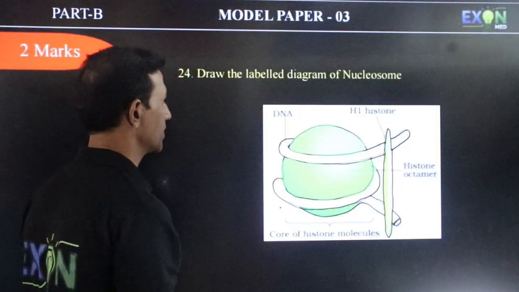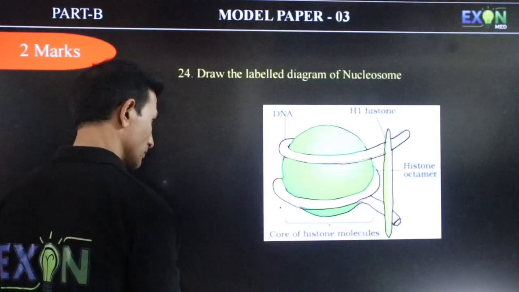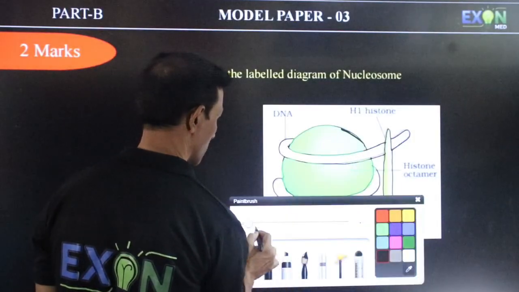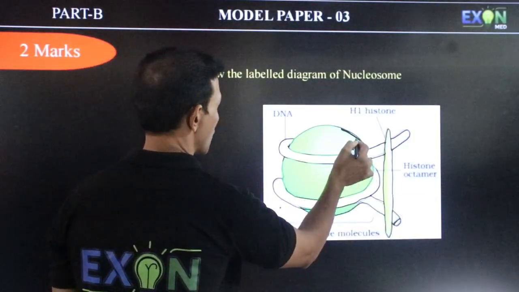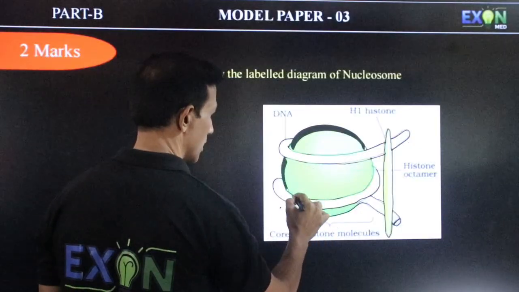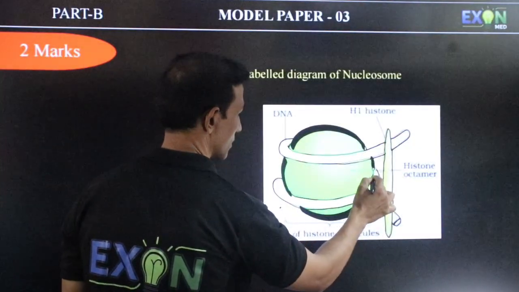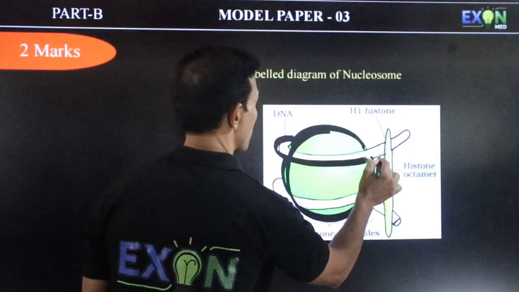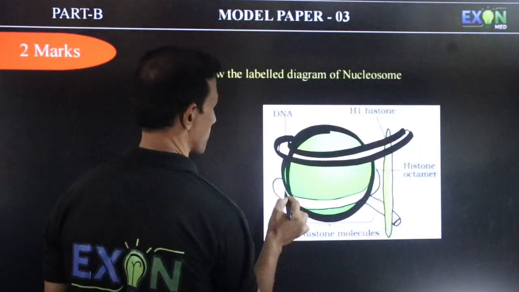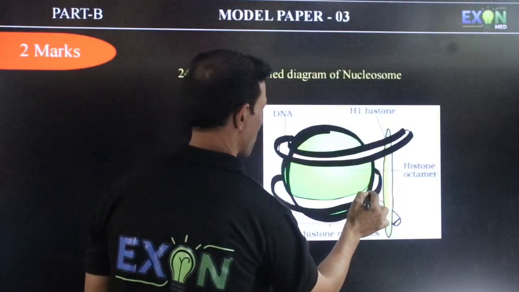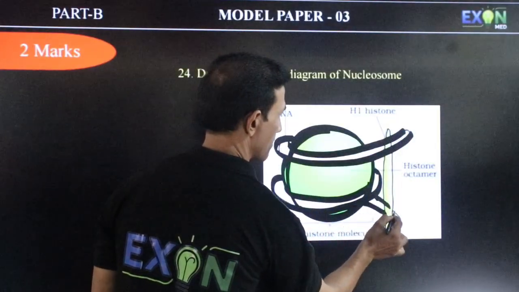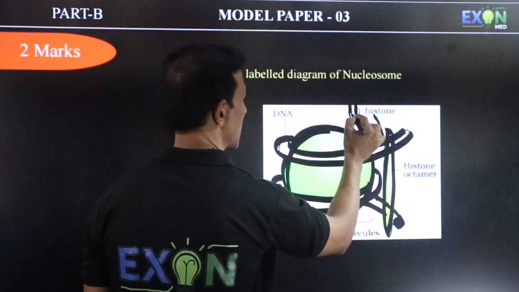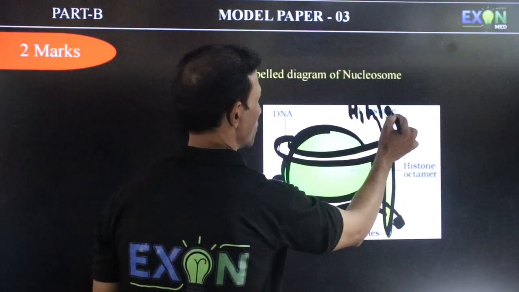Next question. Draw the label diagram of nucleosome. So here nucleosome diagram. So you have to draw a structure like this. Take it like this. Then label this as H1 histone.